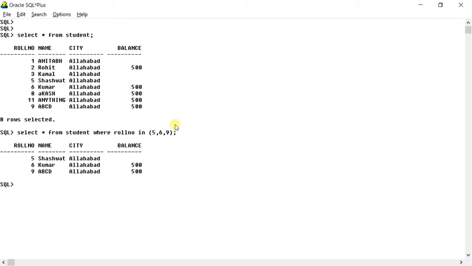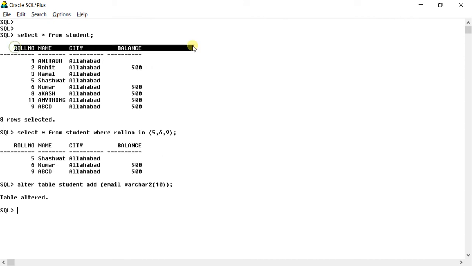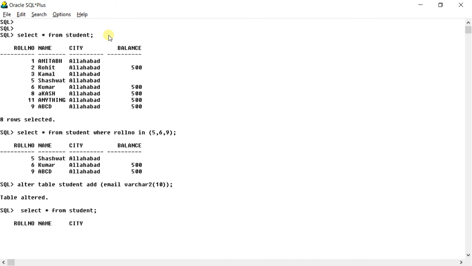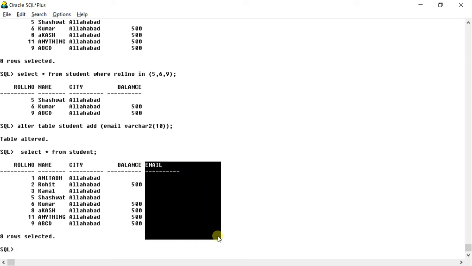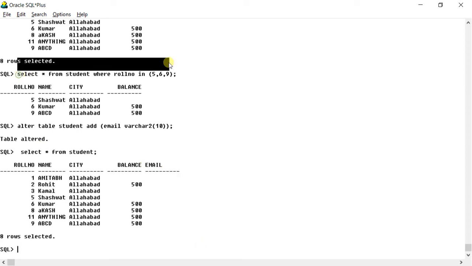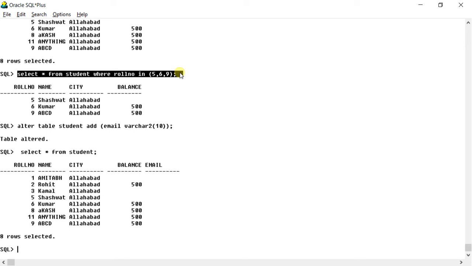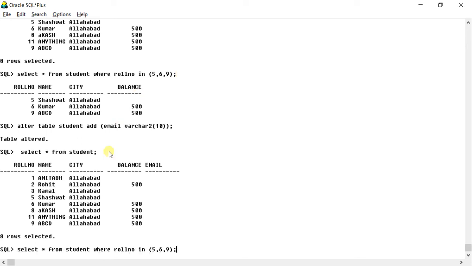Now, suppose you add a column in this table: alter table student add email varchar 210. Now what have we done? We have changed the logical structure of the table. Earlier there were 4 columns, now there are 5 columns. So what has changed? The logical structure has changed, you can see. But even after making changes to the logical structure, previous queries will execute. Like see, if I try to execute this query again, it will execute.